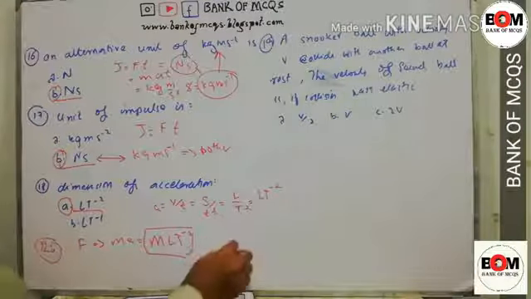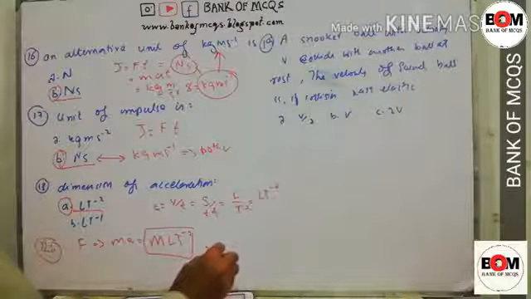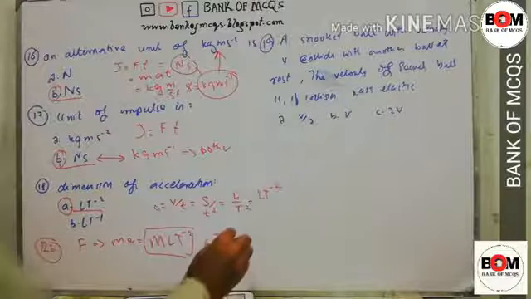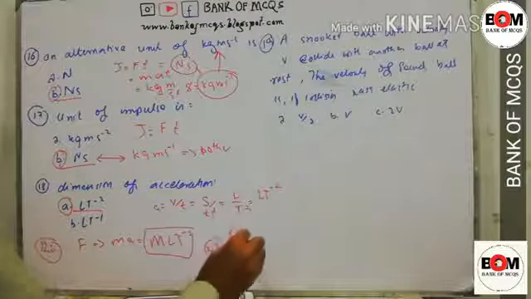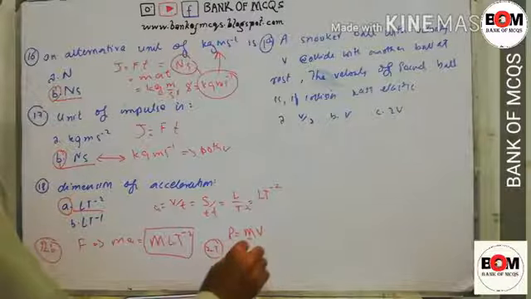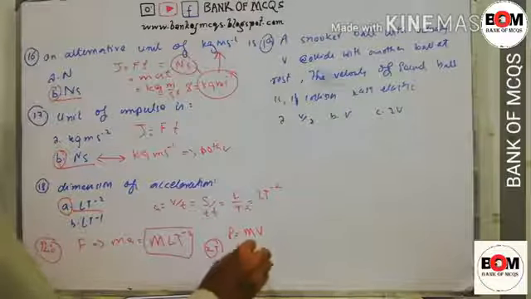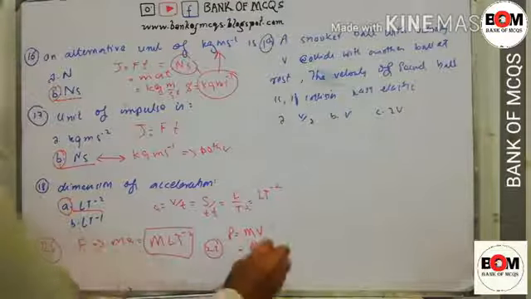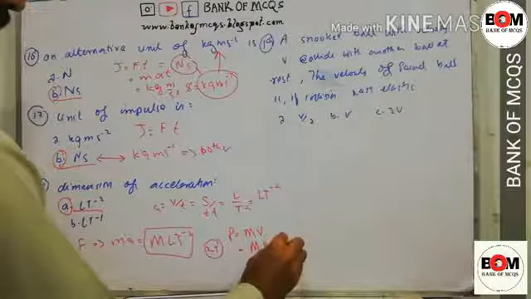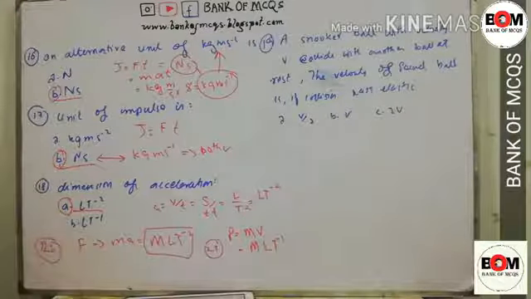Now to find the dimension of momentum. To find the dimension of momentum P, we know that P is equal to m into velocity, mass is M and the velocity is s divided by t, LT minus 1. This is the dimension of momentum. Now to find the dimension of impulse.